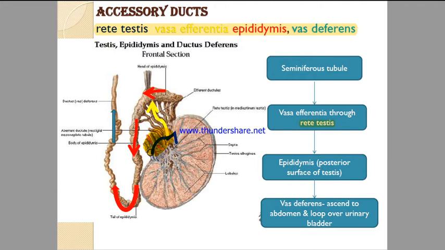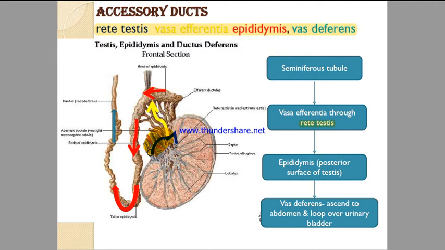Right? What happens in the rete testis? Rete testis performs the function of fluid reabsorption and it makes the sperm concentrated. The fluid is absorbed here so that the sperms can become more concentrated.